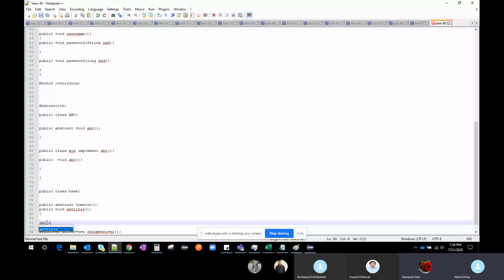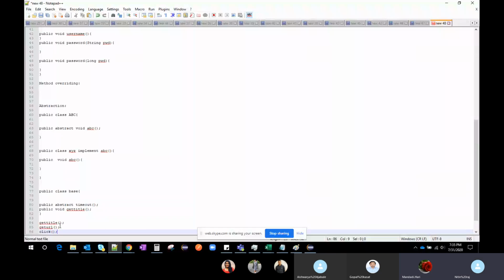These are the methods which were there in the WebDriver. A very good example is opening the URL, driver.get URL. For Firefox we don't need to give any System.setProperty, but for Chrome we need to give System.setProperty. That is one example.